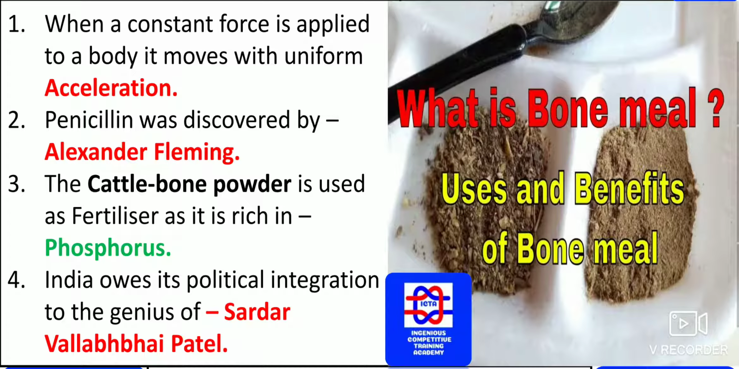Penicillin was discovered by Alexander Fleming. Please remember, penicillin is one type of antibiotic which was discovered by whom? That was discovered by Alexander Fleming.